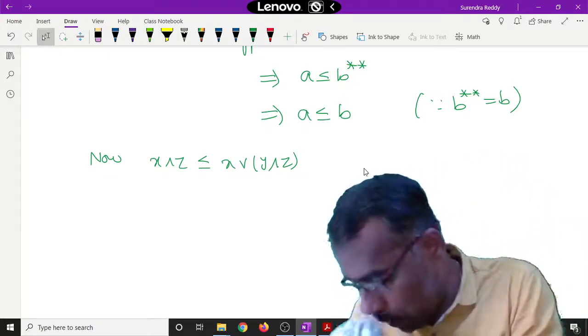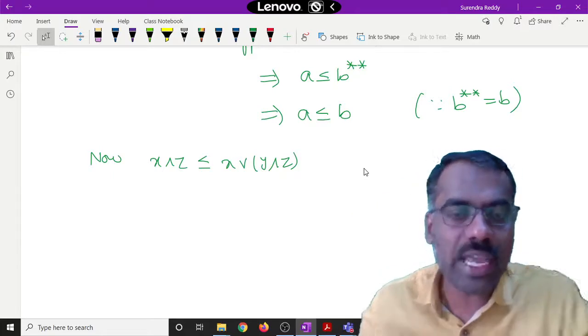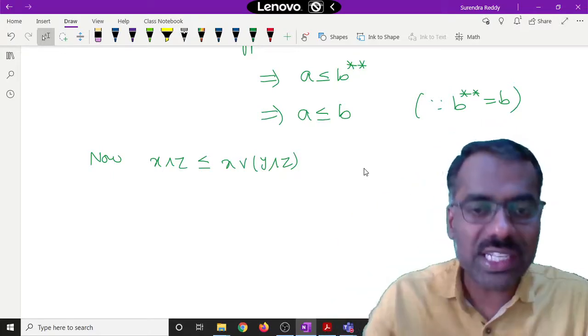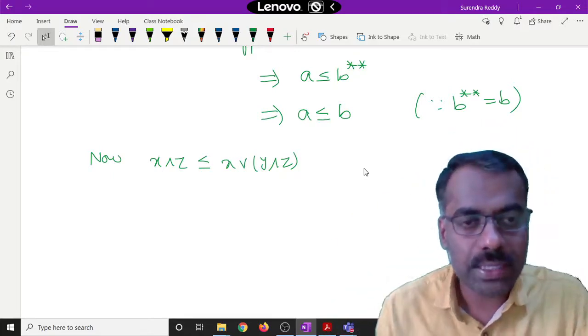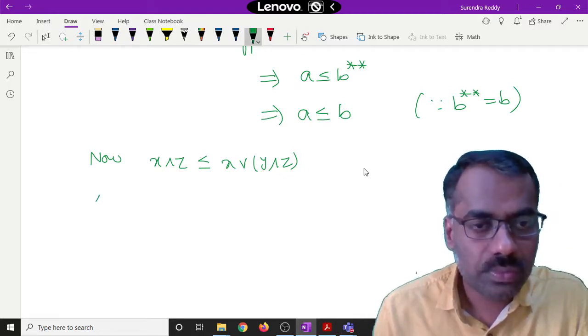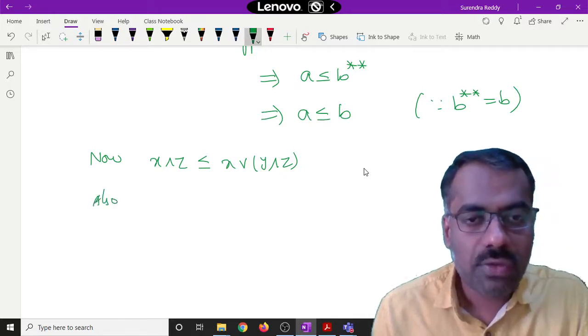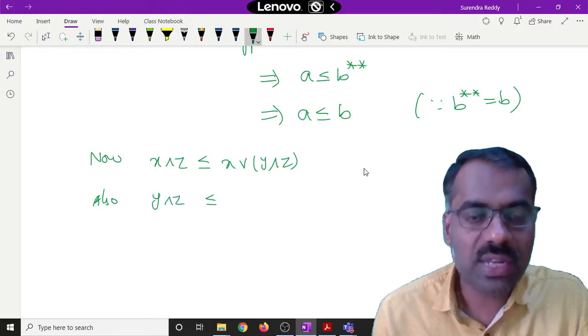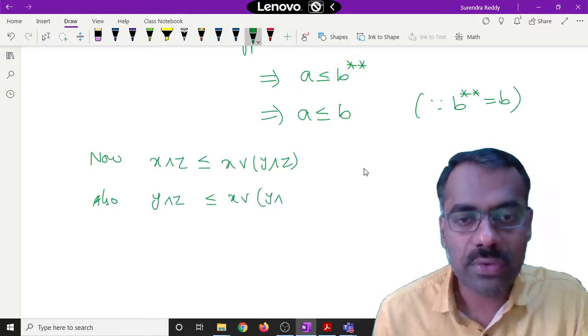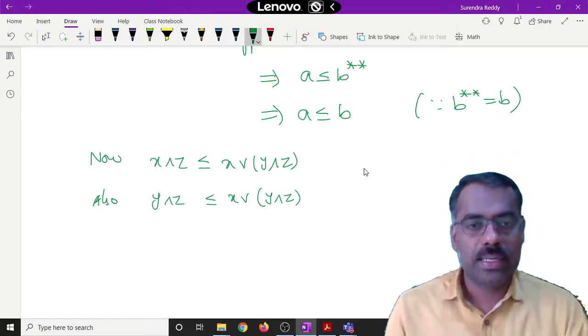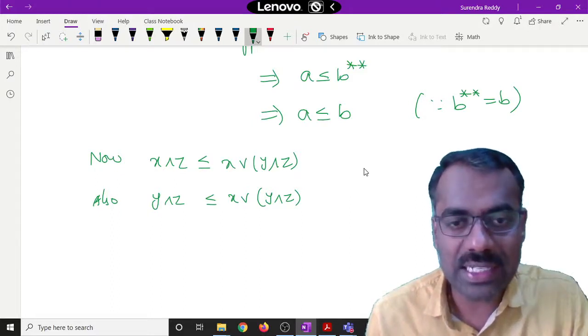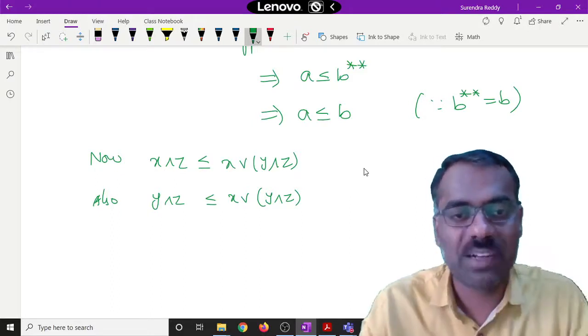Because X meet Z is less than or equal to X, and X is less than or equal to X join anything, right? Also Y meet Z is less than or equal to X join (Y meet Z), because Y meet Z is one of the elements on the right hand side, right?